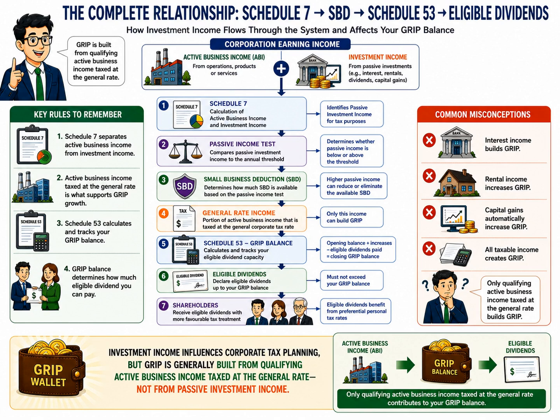Both types of income are first analyzed in Schedule 7. Schedule 7 separates active business income from investment income and determines the corporation's passive investment income for tax purposes. Next comes the passive income test. The amount of investment income is compared with the annual threshold to determine whether the corporation's small business deduction limit